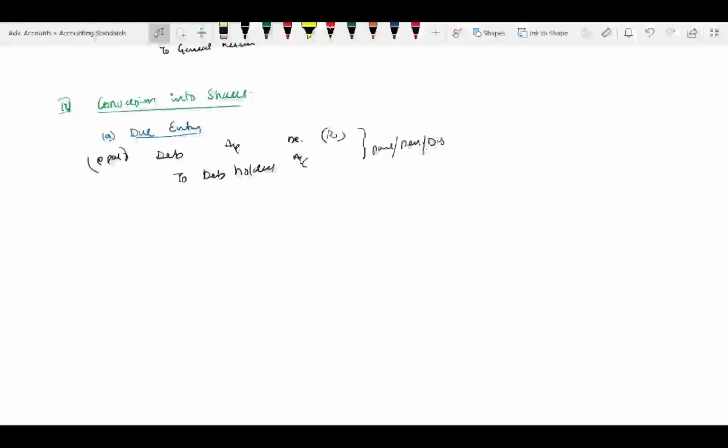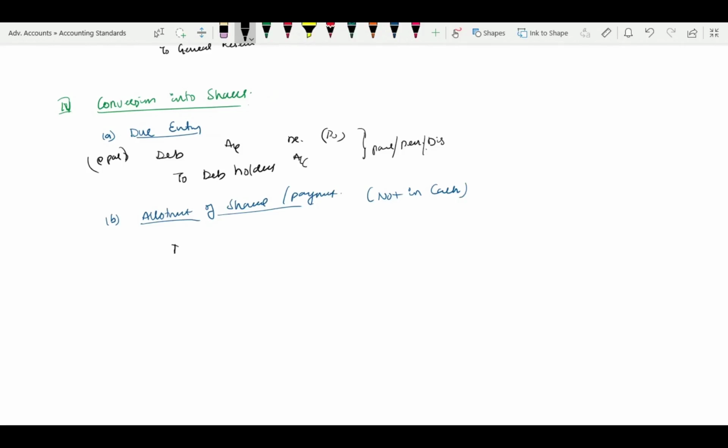Next, when we go for payment entry B, this is the allotment of shares, nothing but payment, but it is not in cash. Payment which is not in cash. It is a cancellation without consideration. Cancellation is not with cash.